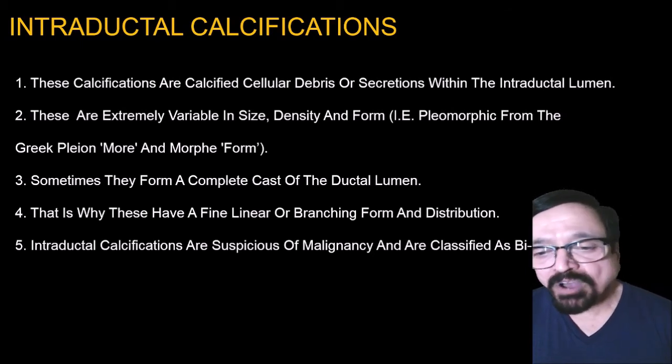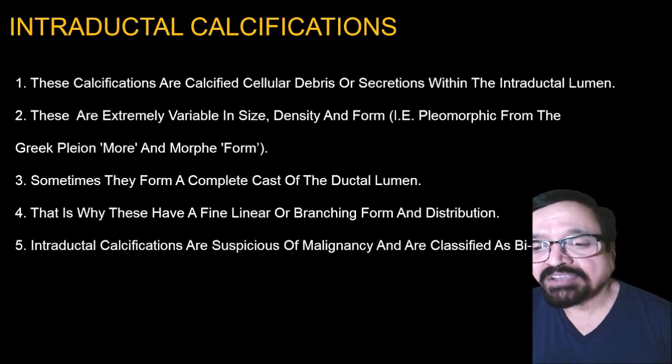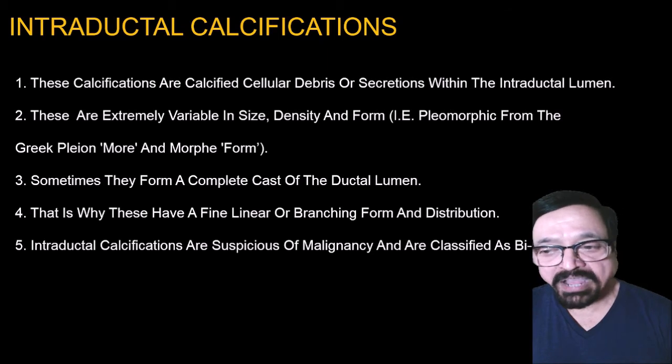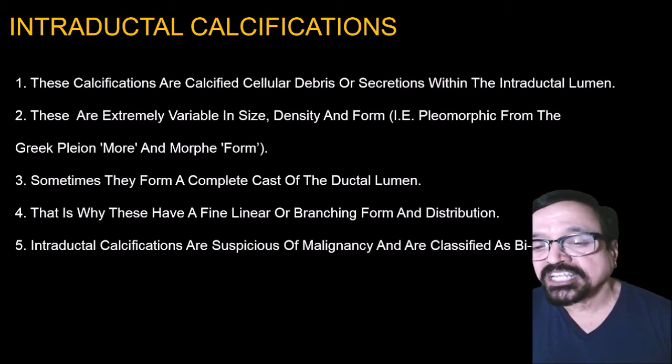Sometimes they form a complete cast of the ductal lumen. That is why these have a fine linear branching form and distribution. Intraductal calcifications are suspicious of malignancy and are classified as BI-RADS 4 or 5.